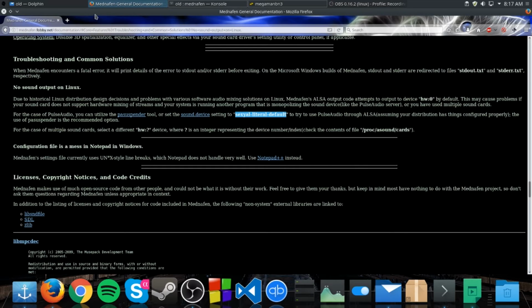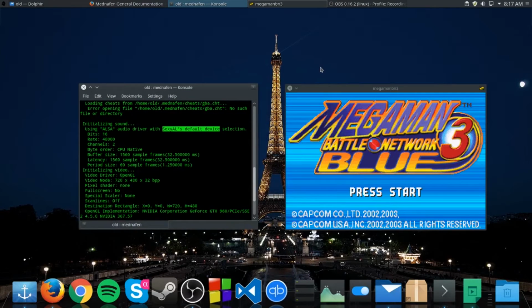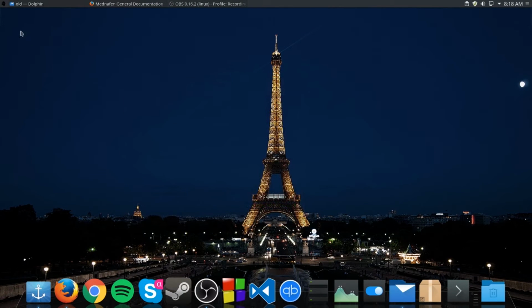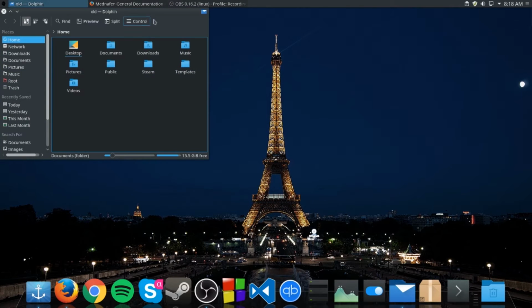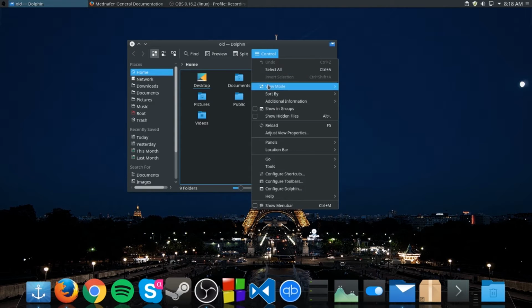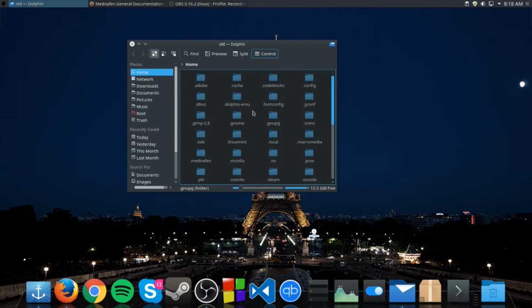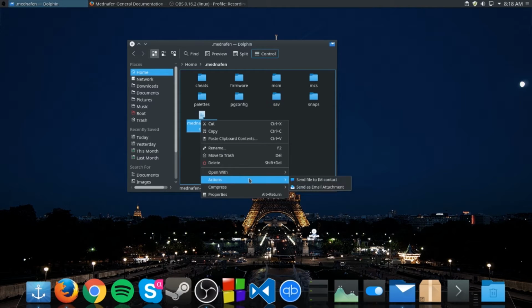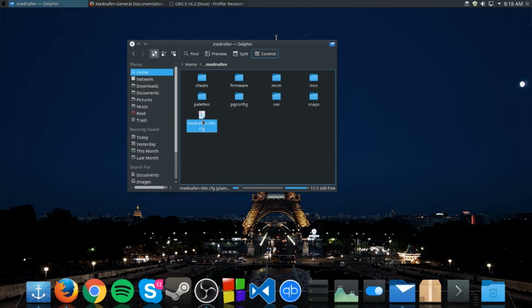Okay, so cool. And doing that's really easy. So just open up your file manager, make sure you're in your home directory, and make sure you can see hidden files. Go to the Mednafen file, and you should see the configuration file. You just need to open that in a text editor. You should have a good one just by default.